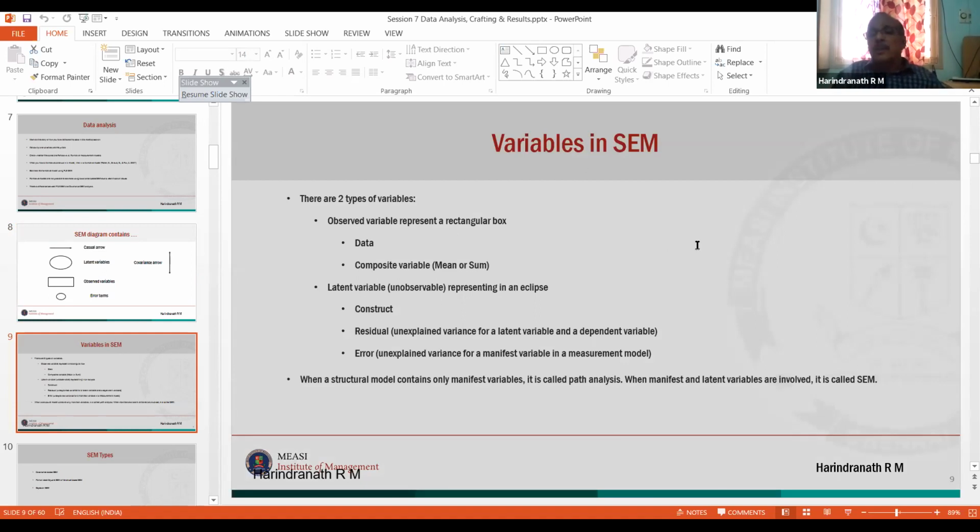Now, sometimes when you want to use a moderator, and that particular moderator is a latent variable, you can have a composite score. For example, there are 5 items or 5 questions available for a construct, and I want to use it as an observed variable. Take an average of all these items. You can take an average or a sum.